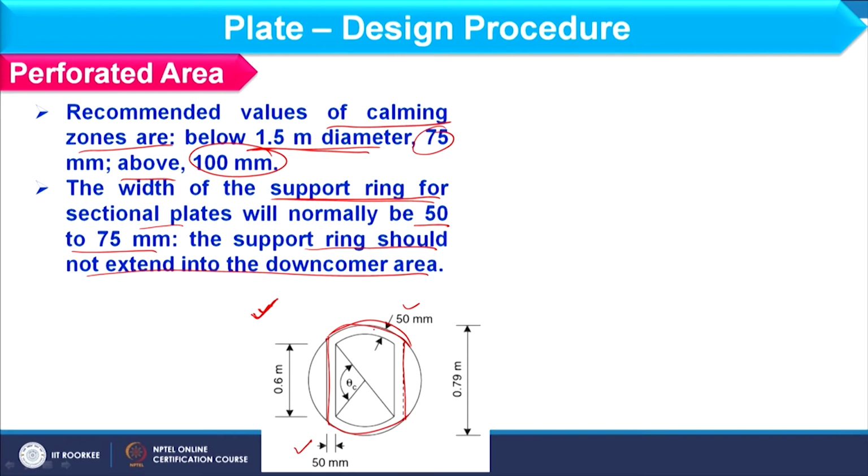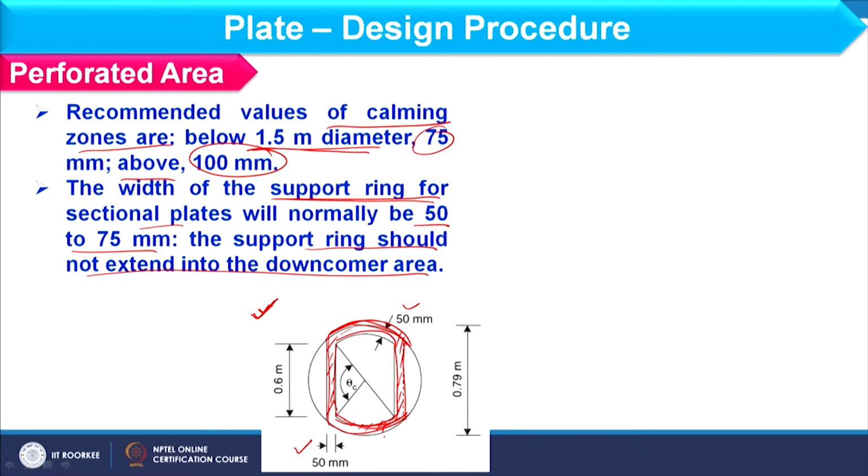So, active area I already know. To find out the perforated area, which is basically this area, you have to deduct the area covered by this support plate as well as this calming zone from the active area. So, how to find that?